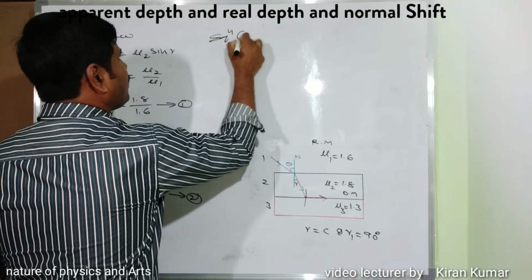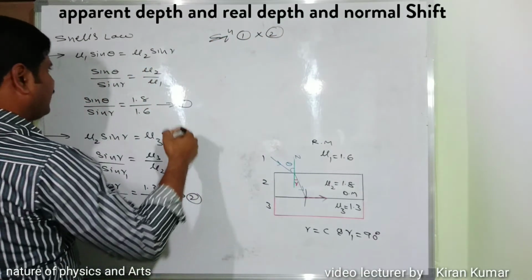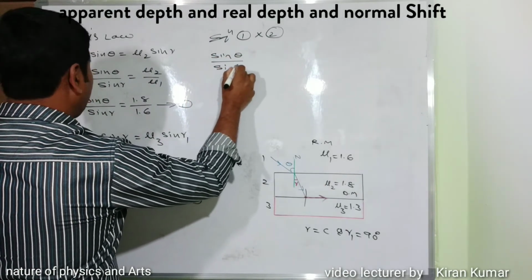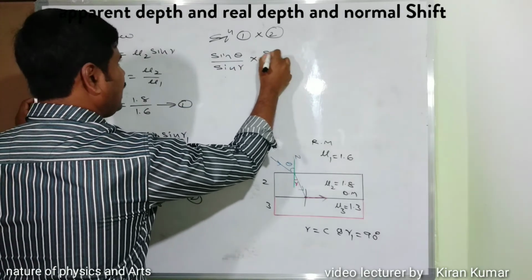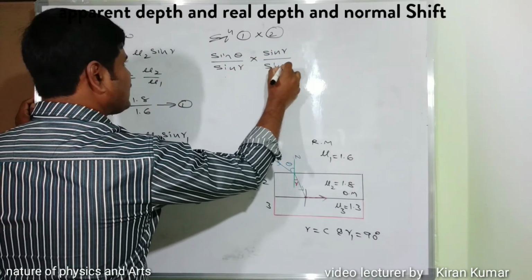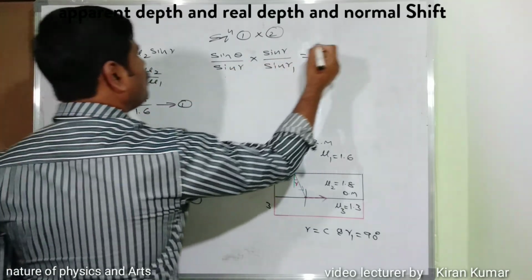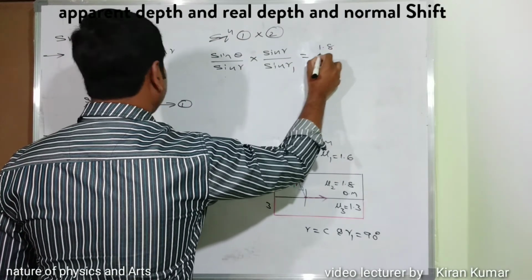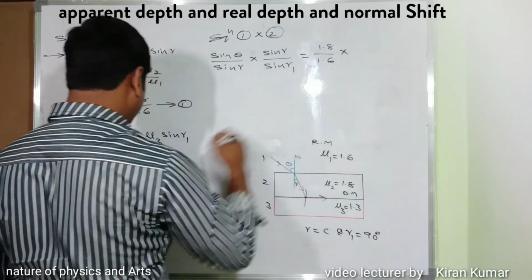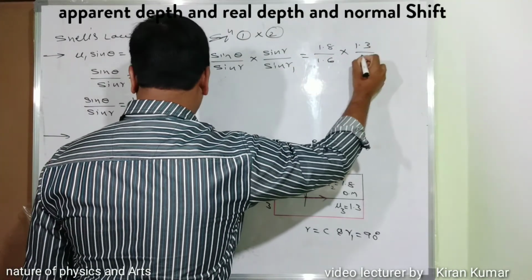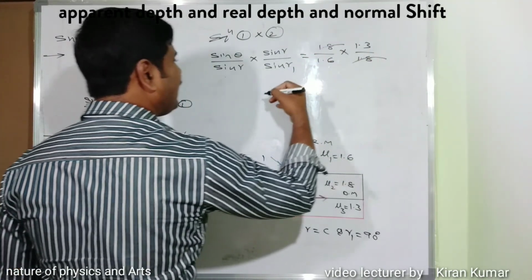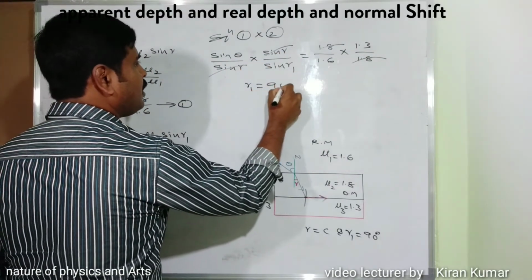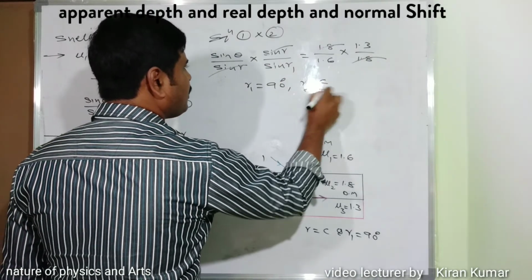So now we can write equation 1 into equation 2. Try to understand the values. Sine theta divided by sine r into sine r divided by sine r1 equals 1.8 divided by 1.6 into 1.3 divided by 1.8. 1.8 gets cancelled, sine r gets cancelled, but r1 is equal to 90 degrees because r is equal to c.